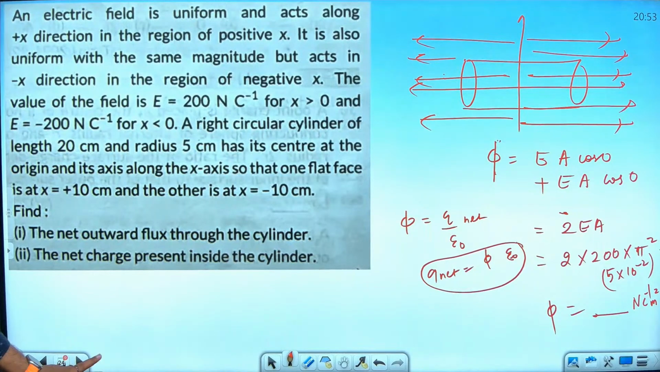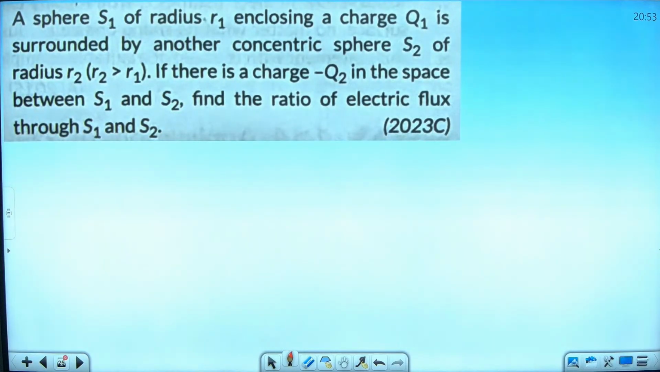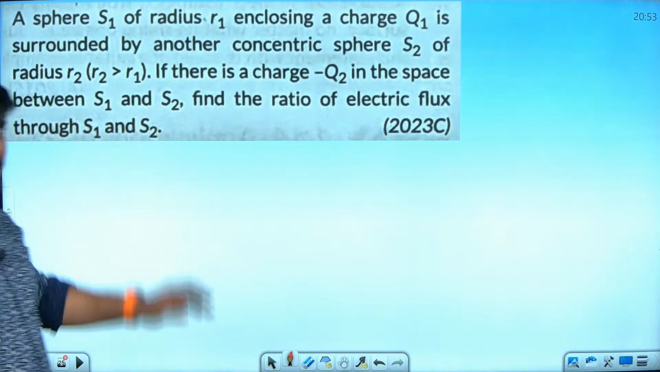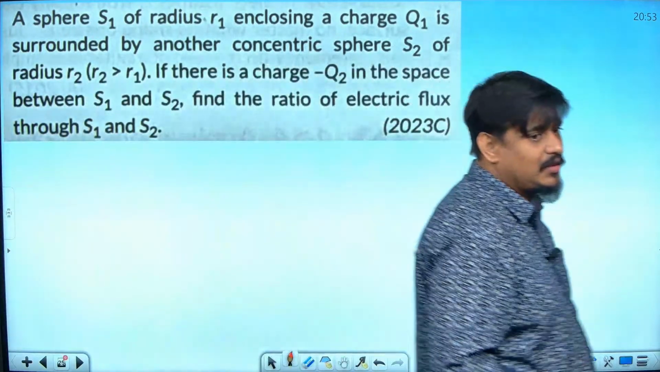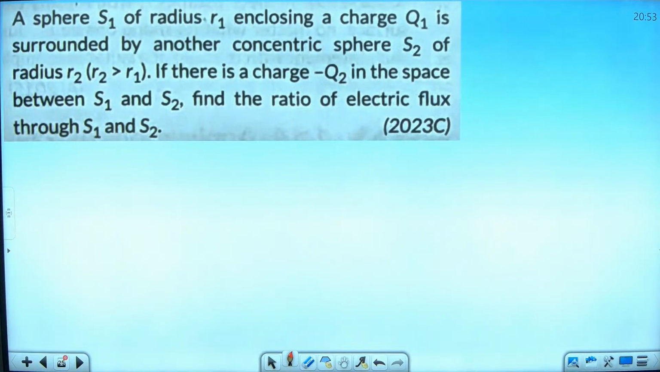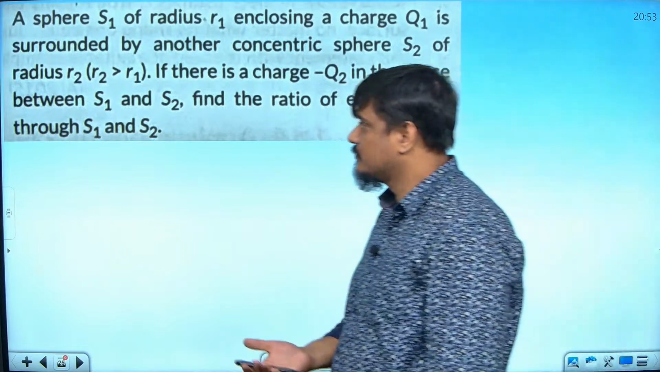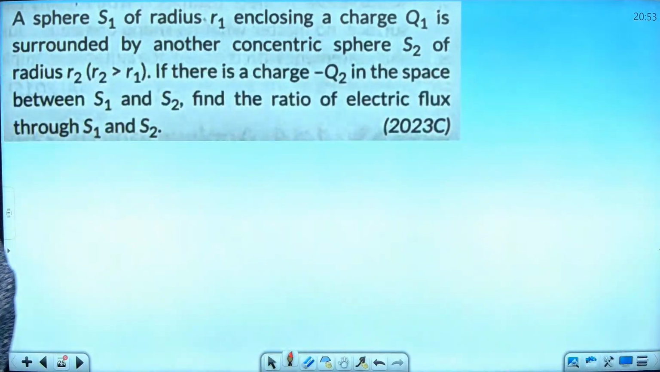Next question that has come in the board examination. A 2-mark question, very simple question. Say the answer fast. A 2-mark question in the board exam. It came last year, and in 2023 it came.